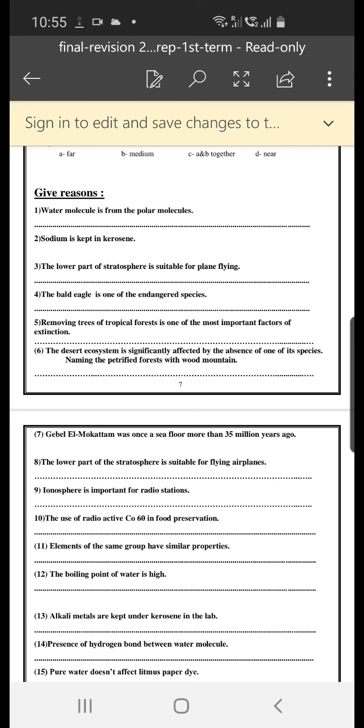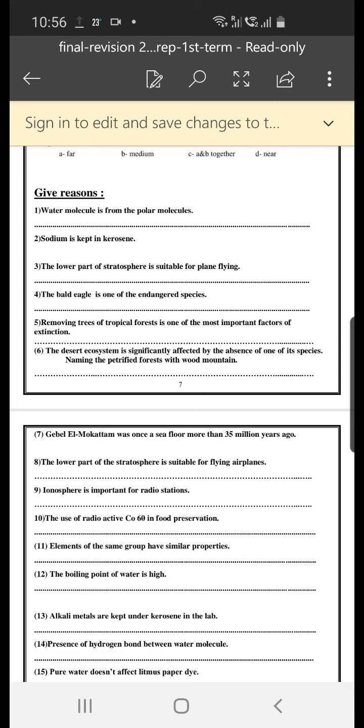Question now is give reason. Give reason number 1. Water molecule is from polar molecules. The answer is because there is a large difference in electronegativity between oxygen and hydrogen. Oxygen has greater electronegativity than hydrogen. So this big difference makes water a polar compound.